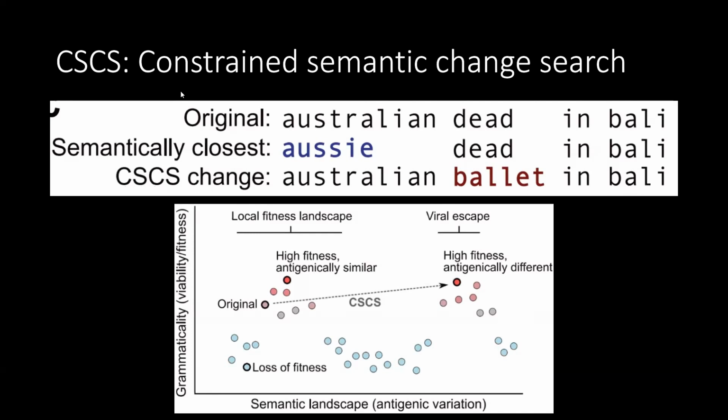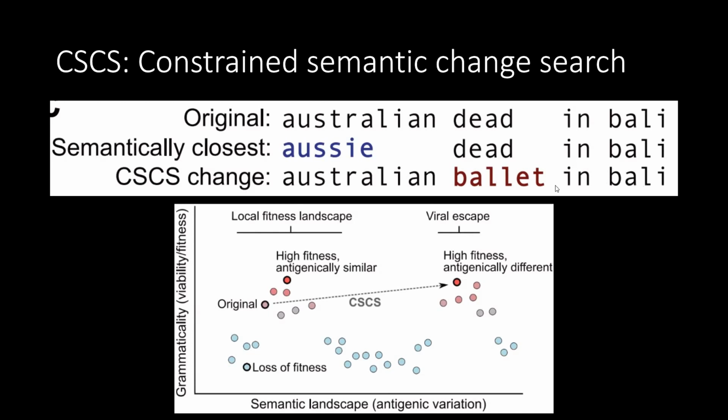CSCS stands for constrained semantic change search. The semantic change happens here, where dead becomes ballot and the semantics change a lot. It is called constrained because it can still maintain a good structure while having a high semantic change: noun, verb, and in a place.